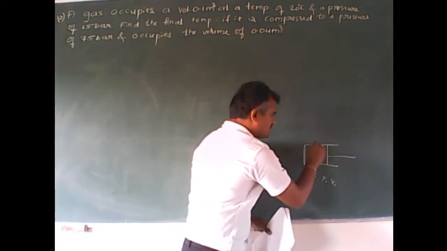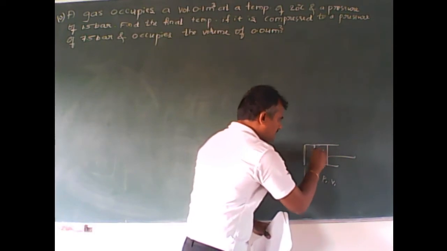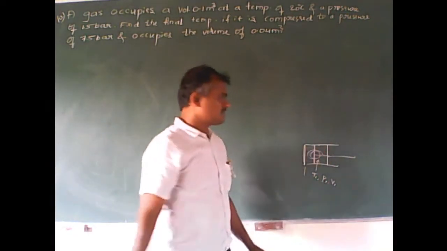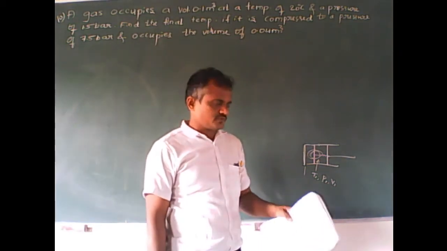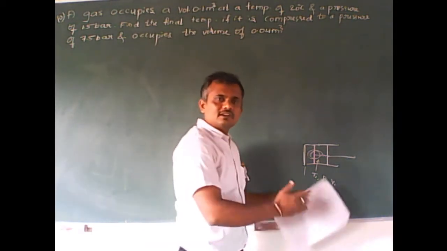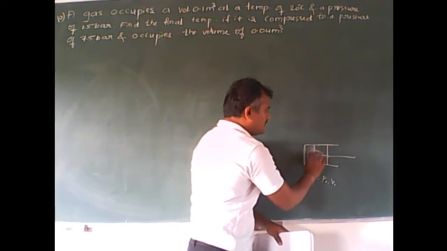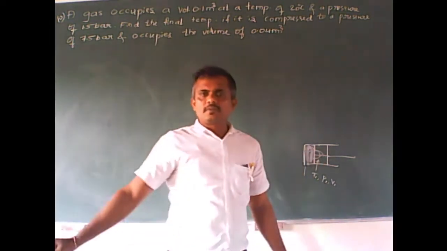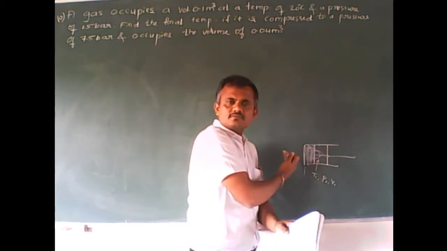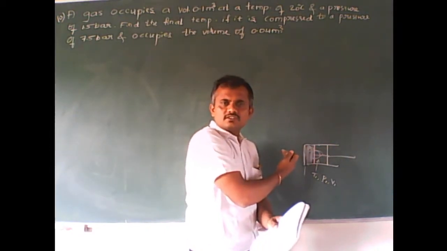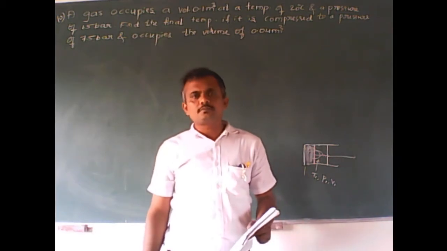See, as the piston is moving down, it is compressed like this. So whatever volume of gas was present with initial pressure 1.5 bar is compressed and filled completely in this area. As the volume is decreasing, definitely the pressure is going to increase.